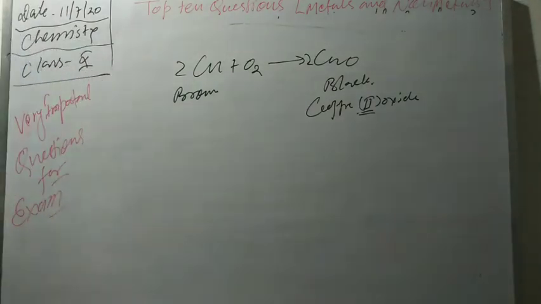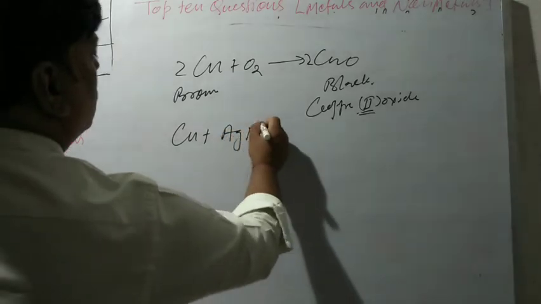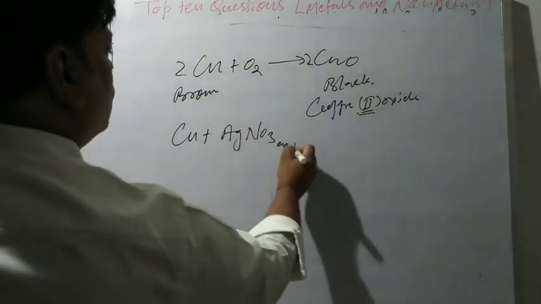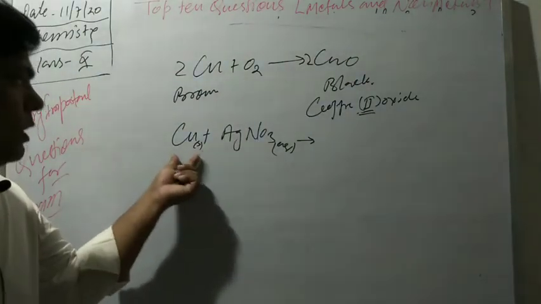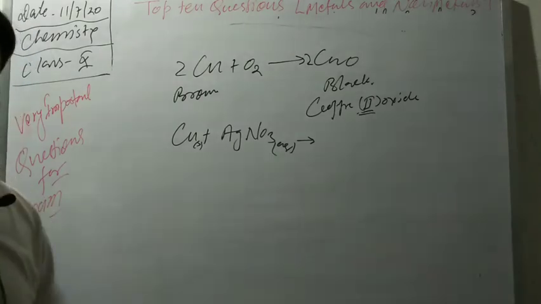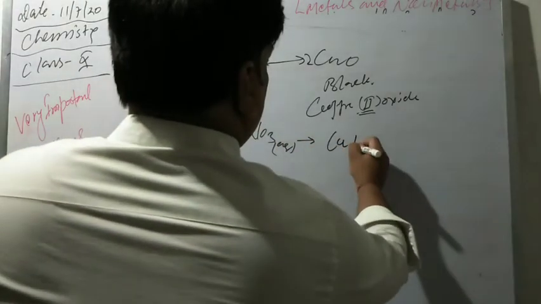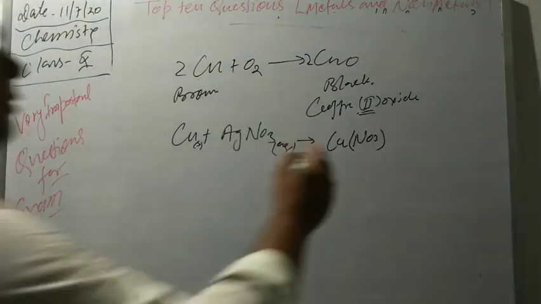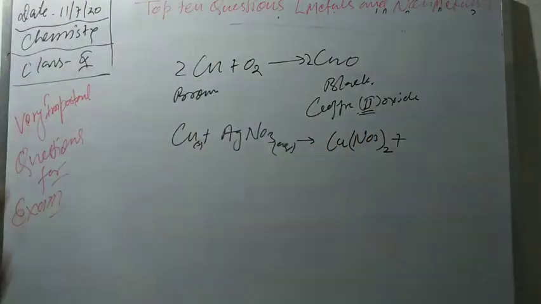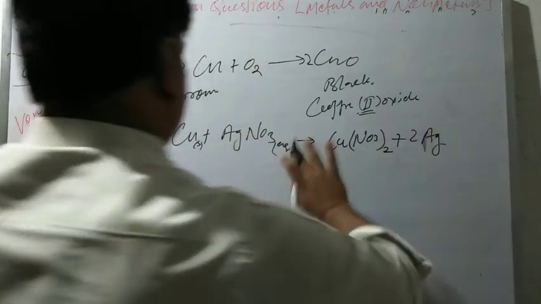Okay. Now, what happens if copper reacts with silver nitrate? That is an aqueous solution, and copper should be in solid state. The reactivity of copper is more than silver, so copper can replace silver. Now, our product is copper nitrate plus silver, 2 Ag separated. Okay.